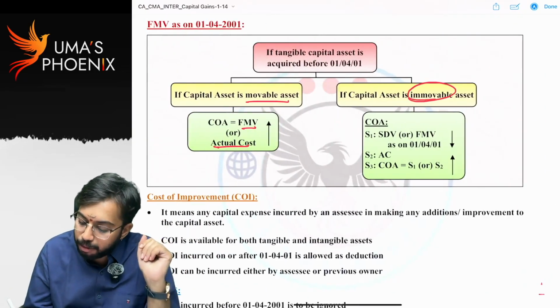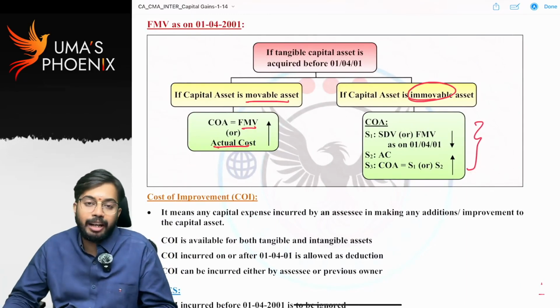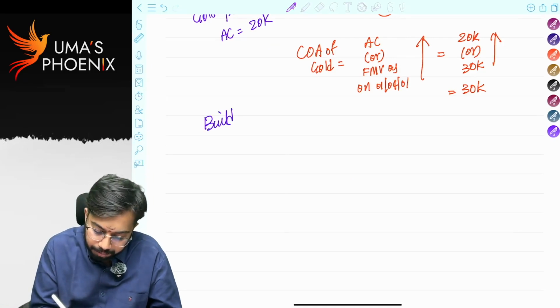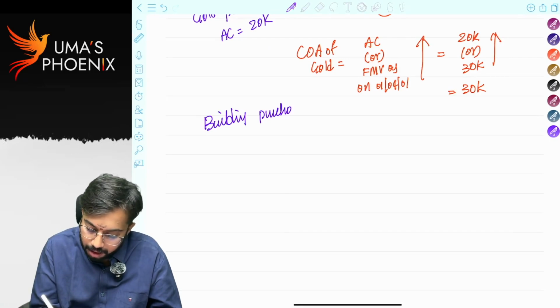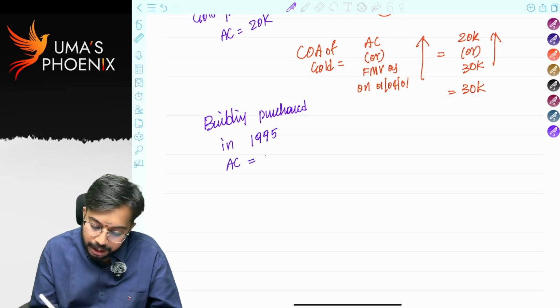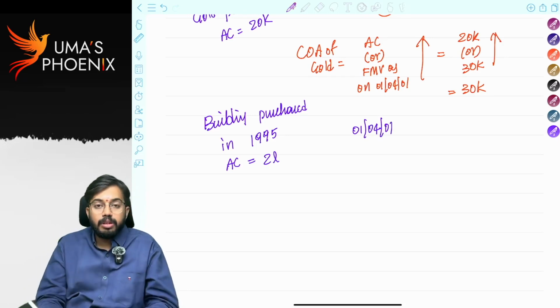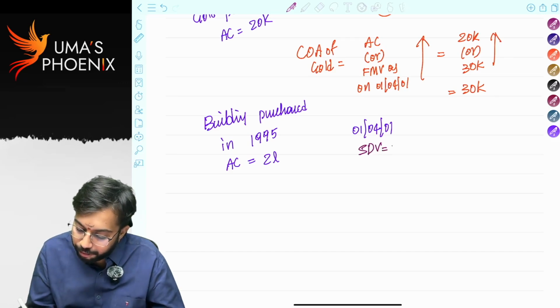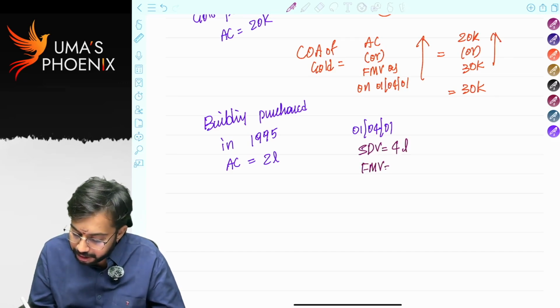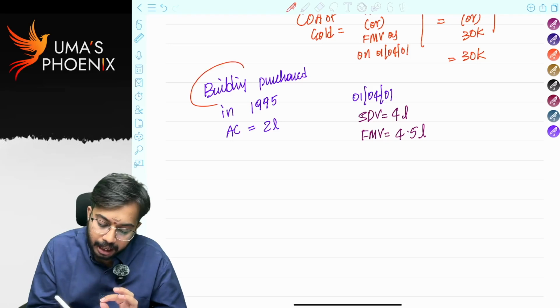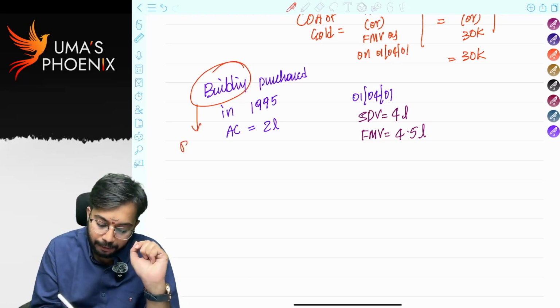If the capital asset is an immovable asset, then the benefit will be calculated in 3 steps. I will tell one example. Building purchased in 1995. Actual cost is 2 lakhs. On 1st April 2001, stamp duty value is 4 lakhs. Fair market value is 4,50,000. Building is an immovable asset and it is purchased before 1st April 2001. Am I correct or not?